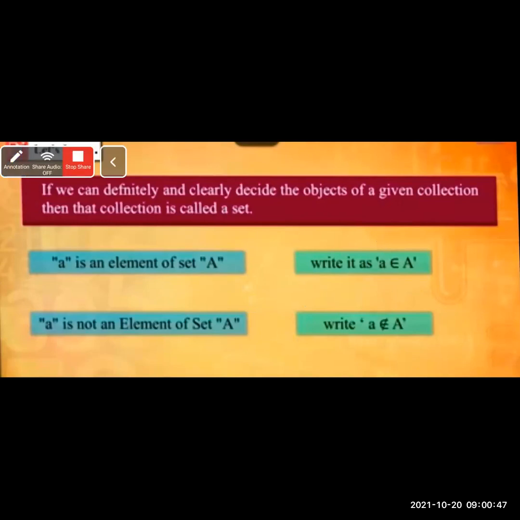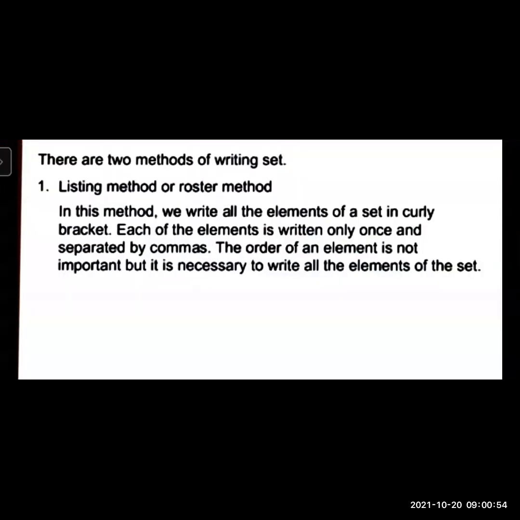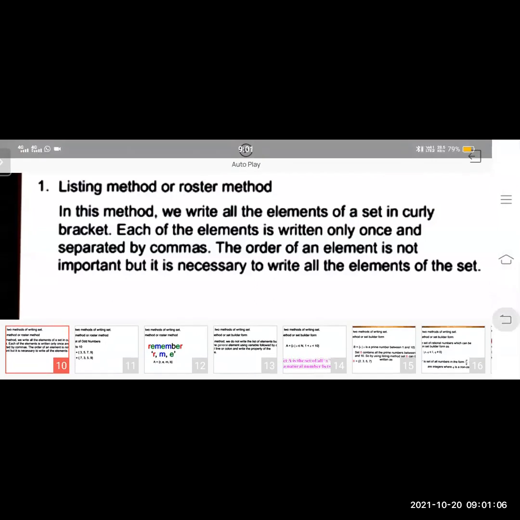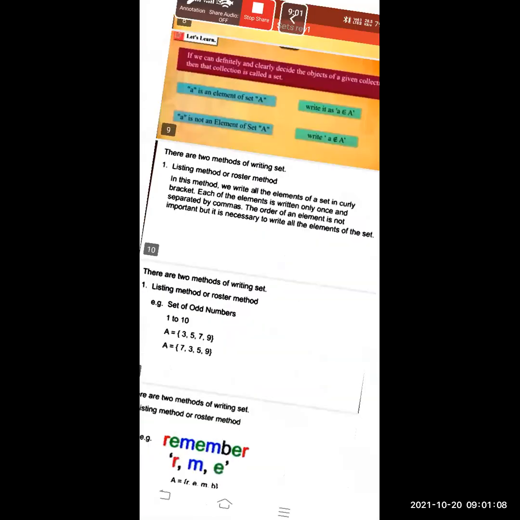Now let us observe the set of numbers. For example, N is the set of natural numbers 1, 2, 3, and so on. Before studying this listing method or roster method, I will show you a different slide. Let's wait.